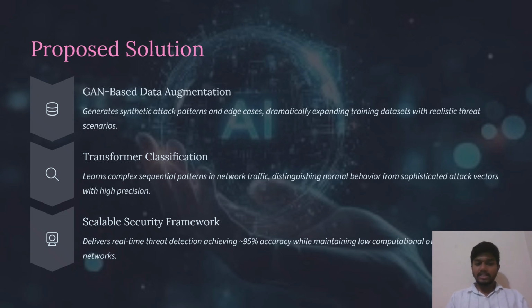Transformer classification learns complex sequential patterns in network traffic according to the particular device and scenarios, normal scenarios and attack scenarios, and classifies whether an attack happens or not by analyzing the patterns with a self attention mechanism. Next, scalable frameworks. They concluded that they got 95% accuracy with low computational power, which delivers real-time threat detection.